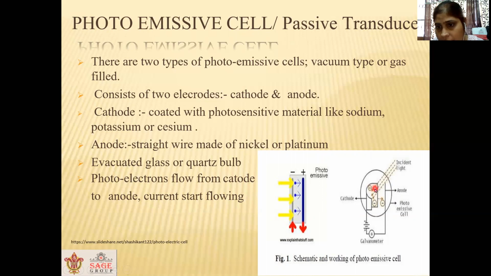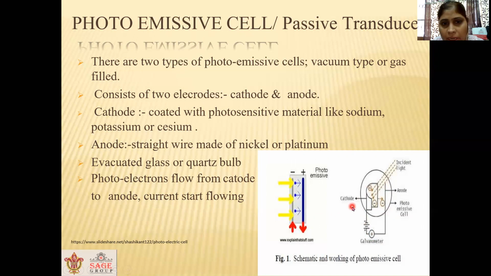Similarly, here you can see this is a cathode which is connected to the negative terminal of the battery, and this is a simple wire acting as an anode which is connected to the positive terminal of the battery. A galvanometer is connected here. Now this cathode is coated with a photosensitive material like sodium, potassium or cesium.